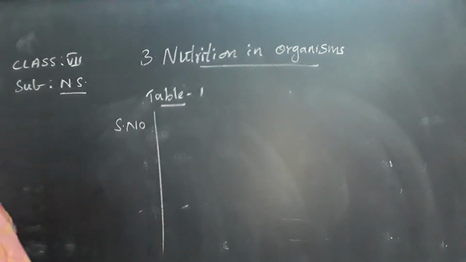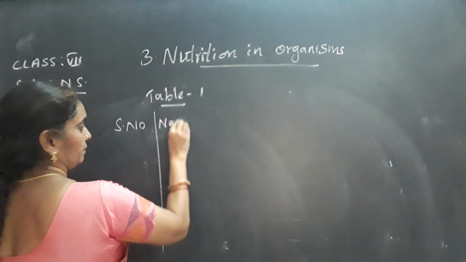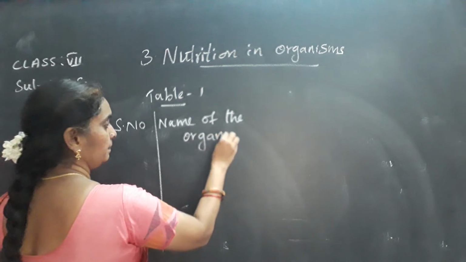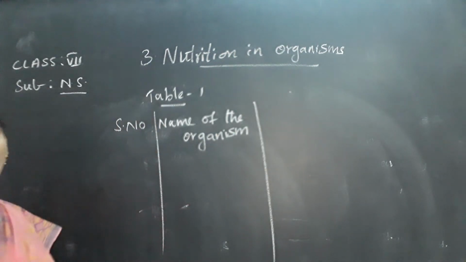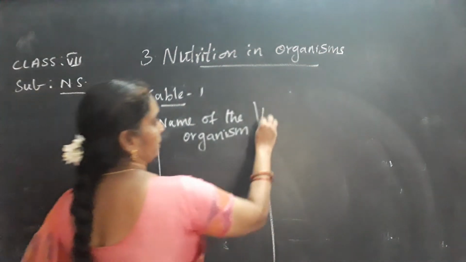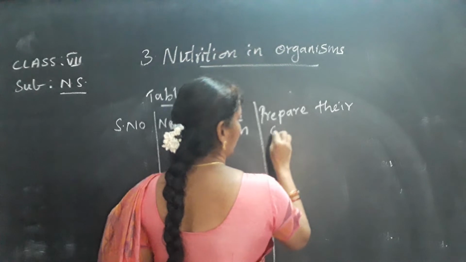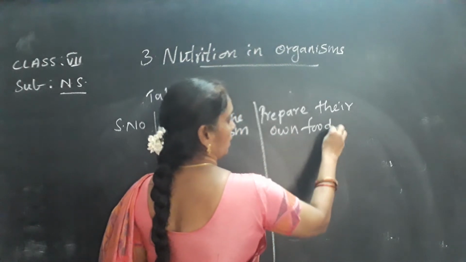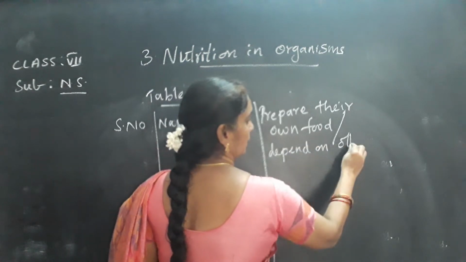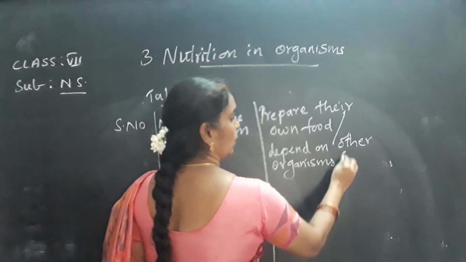Serial number. Name of the organism. Next, prepare their own food or depend on other organisms for food.